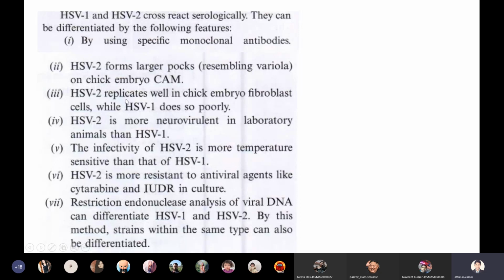HSV2 will replicate in chicken embryo fibroblasts, whereas HSV1 cannot replicate in chicken embryo fibroblasts. HSV2 is more neurovirulent compared to HSV1. The infectivity of HSV2 is more temperature sensitive than HSV1. HSV2 is more resistant to antiviral agents such as cytarabine and IUDR in culture.